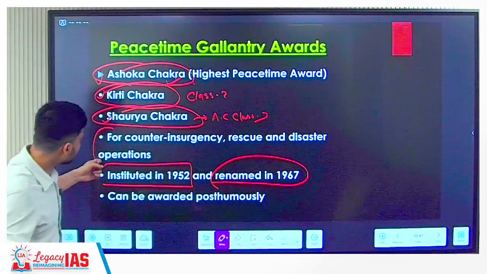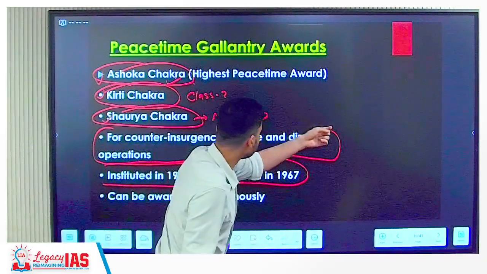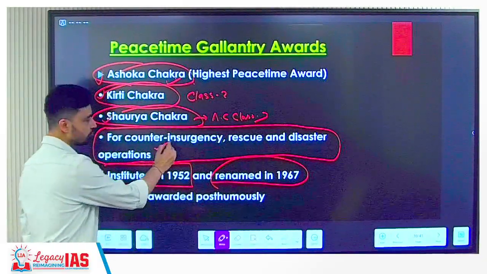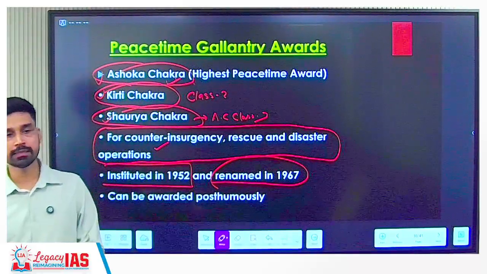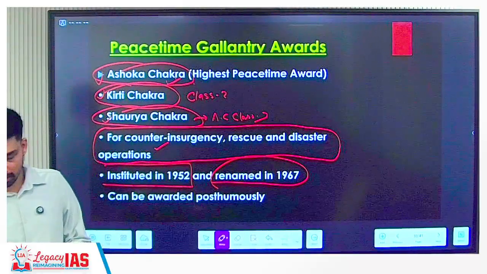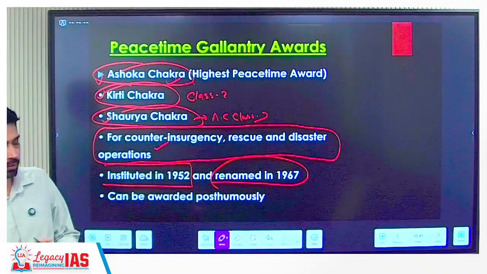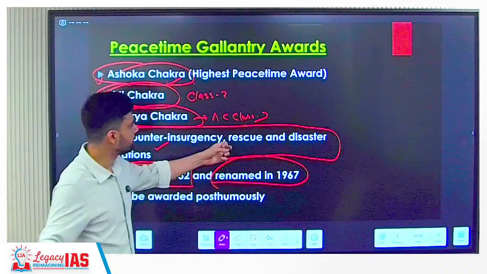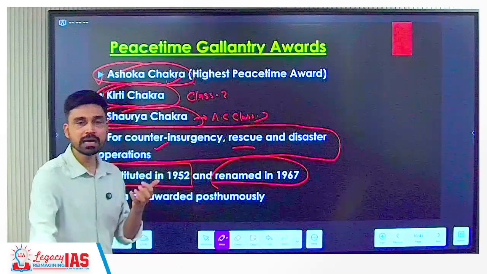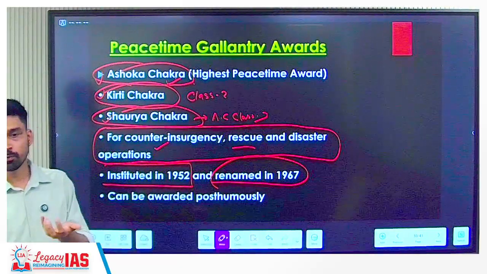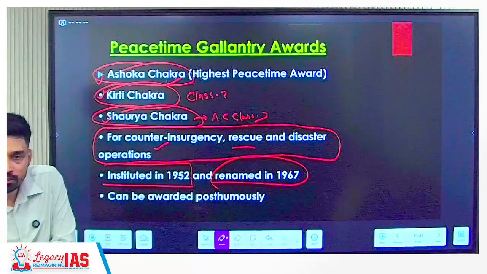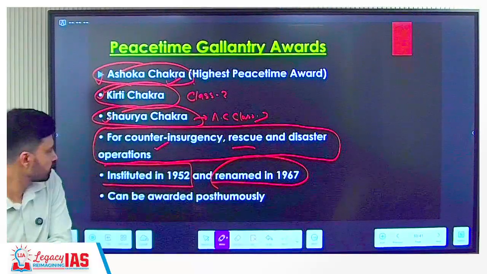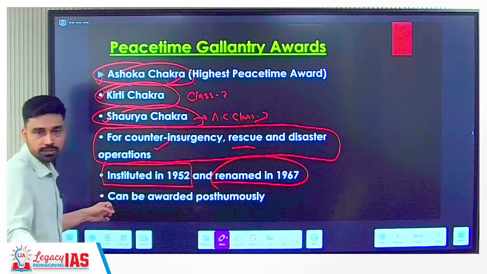Why are these awards given? So these are the areas. Counter-insurgency, like Naxalism. The Indian Army is not fighting Naxals. It is the Central Armed Police Forces such as CRPF, CISF, NSG and others. So they would receive this award. Rescue and disaster operations, for example NDRF. If they are rescuing people during flood time, and if they have shown bravery, courage, or have lost their life in carrying out rescue operations, then they become eligible to receive this award.